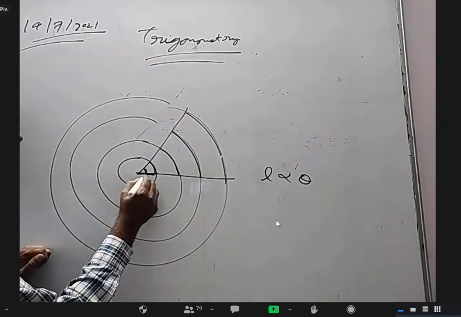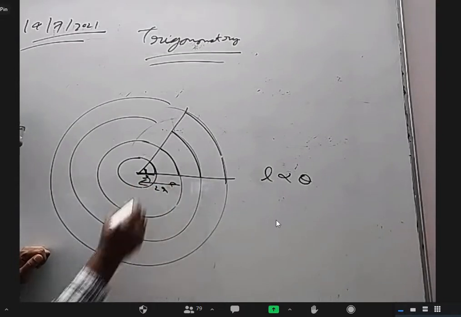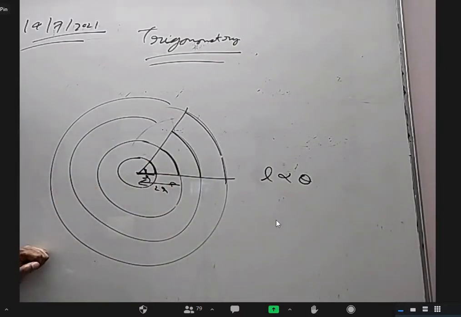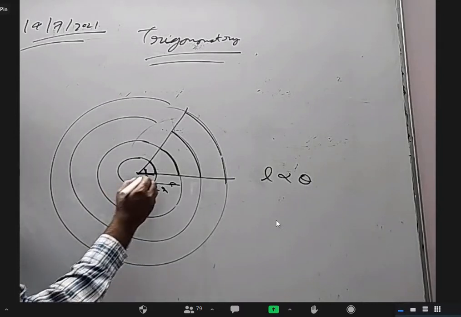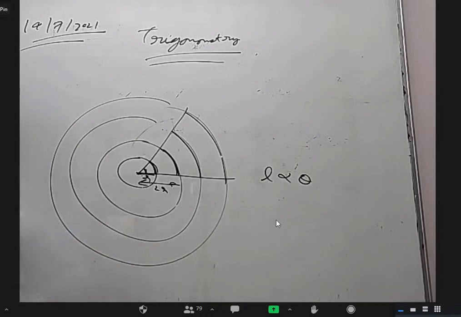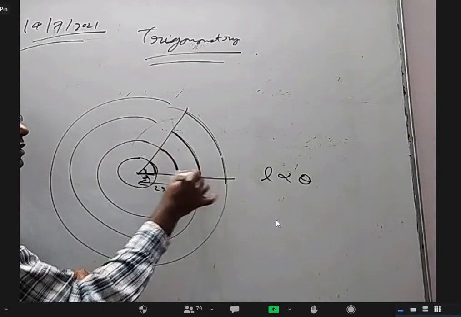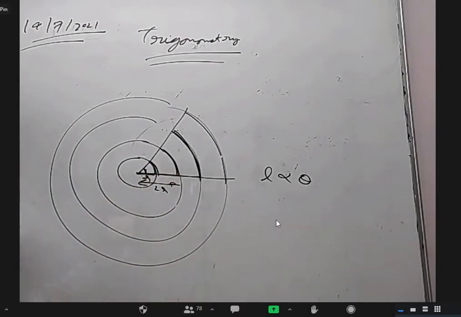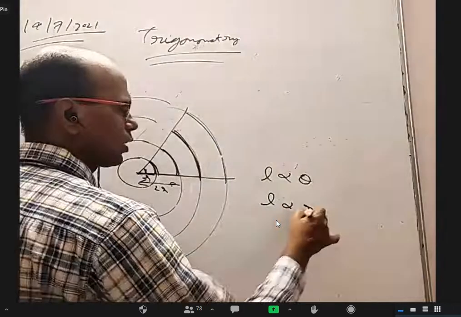Let us say this radius is R and this radius is 2R. Can I say this arc length will be double of this? Not approximately, it will be exactly. If you double the radius, the arc length will become double. It's possible to prove. Similarly, if the radius is 3 times, then the length should be 3 times this length. You can prove that properly, and L is proportional to R.